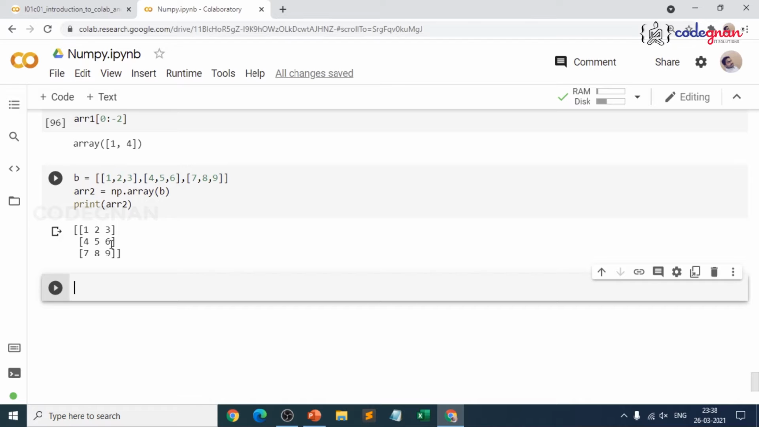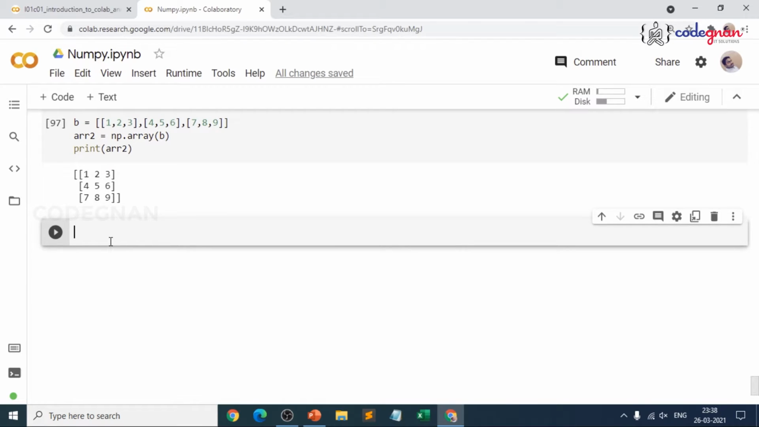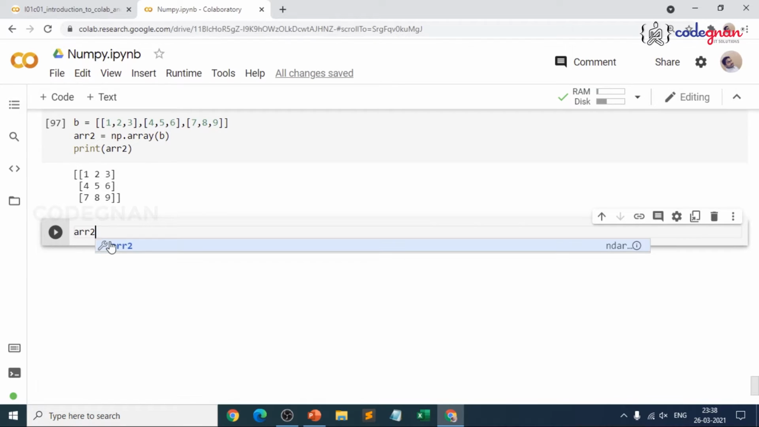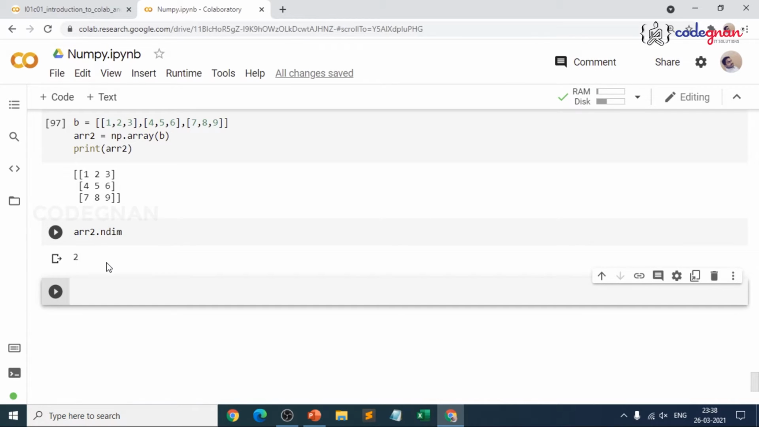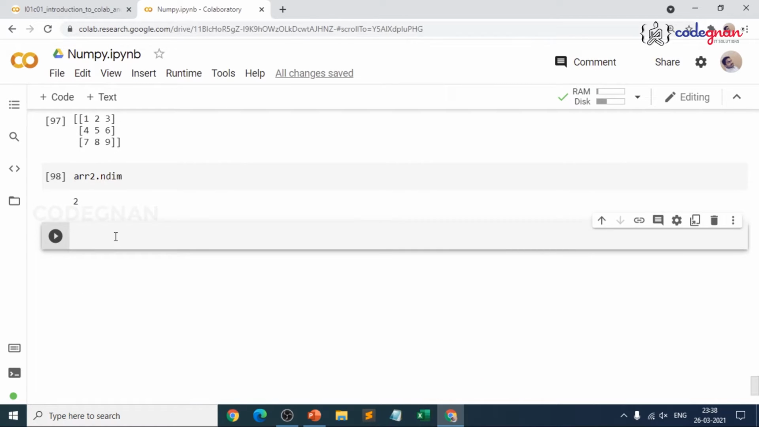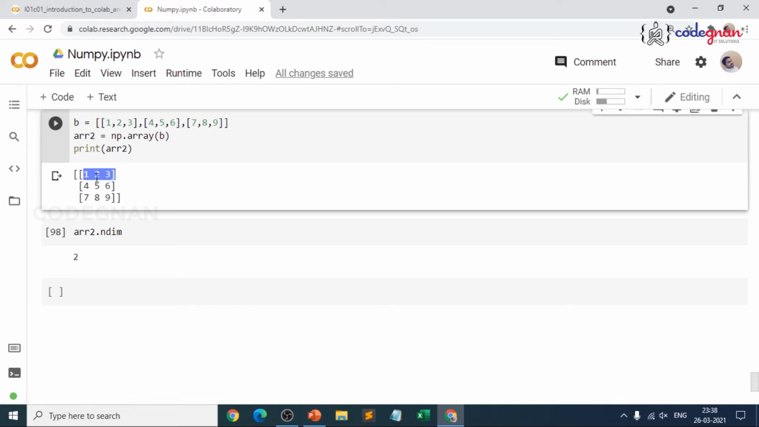Very good, you got this array. And if you could check the dimension, arr2.ndim, it will give the dimension, that is, a two-dimensional array. Very good. Now when you go for indexing and slicing here, you could see some difference, because this is your first row, that means axis 0, axis 1. When you go for axis 1, that becomes columns, axis 0 will be rows.